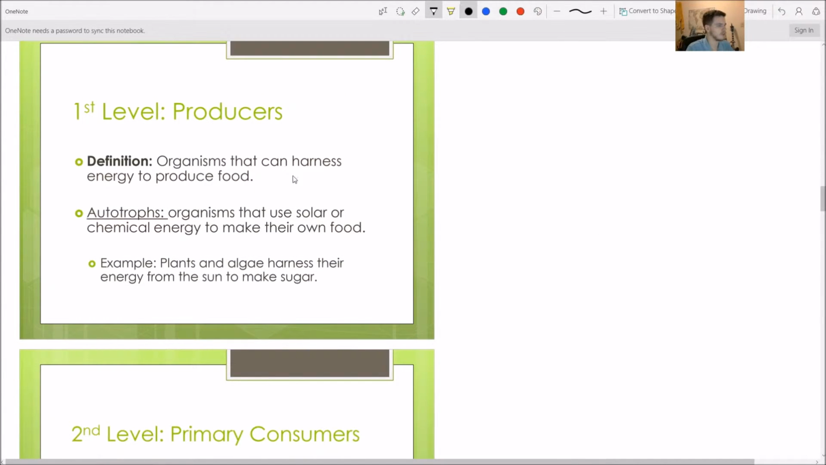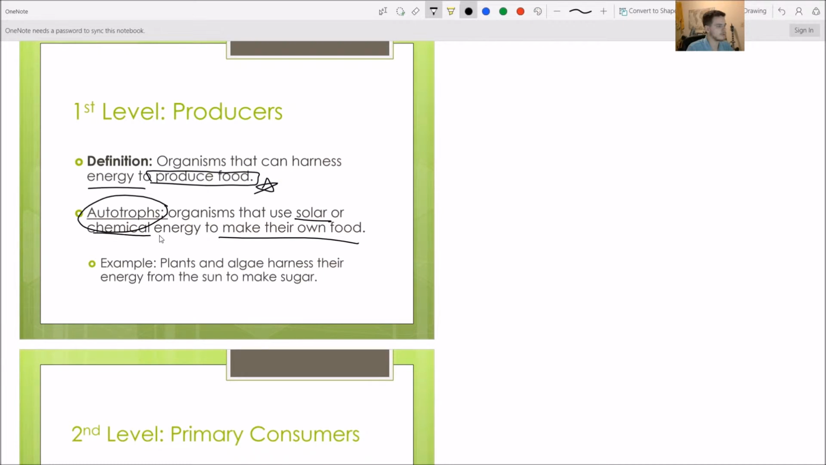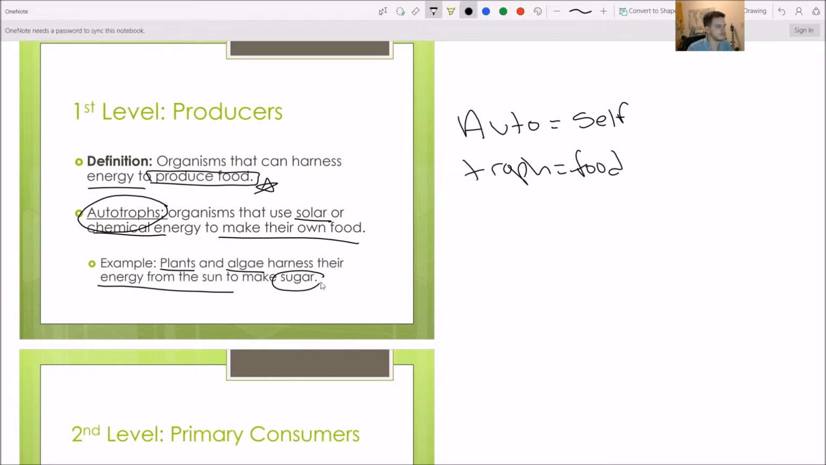So producers, they harness energy to produce food. They make their own food. That's super important. We're also going to use this word autotrophs a lot. So autotrophs, they can make their own food using solar power or chemical energy. And let's just break that word down for a second. Auto is like self, and troph has to do with food. So self-food or self-eating, an autotroph, they eat themselves. They make their own sugar and they eat themselves. My examples here are plants and algae, which are using energy from the sun to make sugar, which is food.